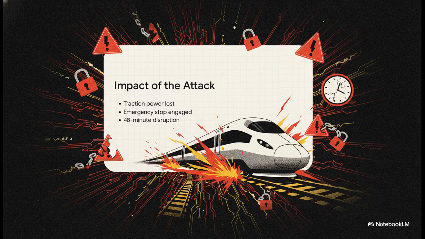The real-world consequences of manipulating that single digital variable were immense. The train immediately lost traction power. The physical emergency stop systems violently engaged. Passengers were stranded on live tracks, completely in the dark. And because of the cascading safety protocols of the entire railway, this one isolated incident caused a massive 48-minute system-wide service disruption. Think about that. A 23-year-old student physically halted thousands of tons of metal without ever laying a finger on the train itself.